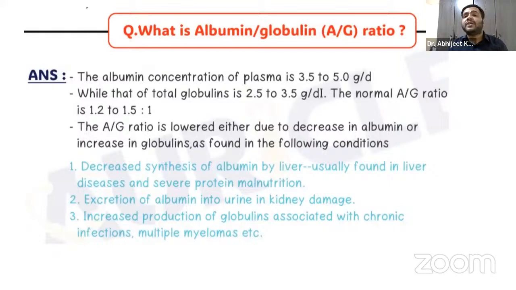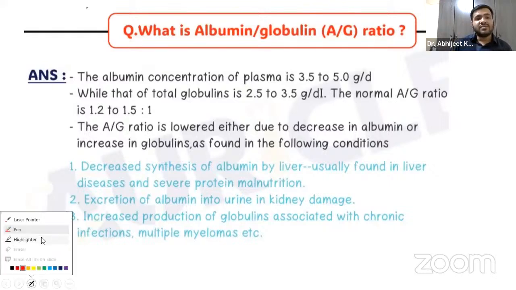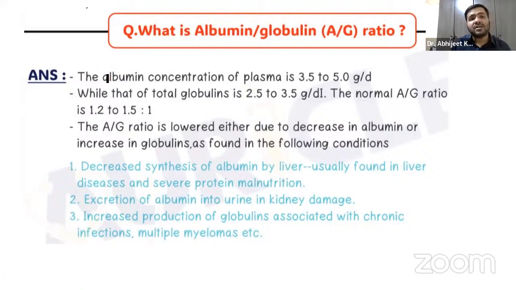Now, what is albumin by globulin ratio? Let us just try to see the concentration. Again, a fact-based question, guys. The albumin concentration of plasma is 3.5 to 5 gram per deciliter, while that of total globulins is 2.5 to 3.5. So the normal A by G ratio will be 1.2 to 1.5 is to 1.